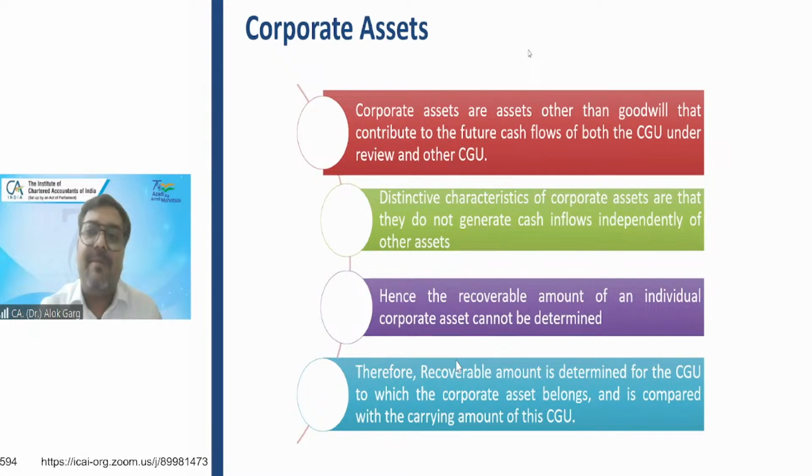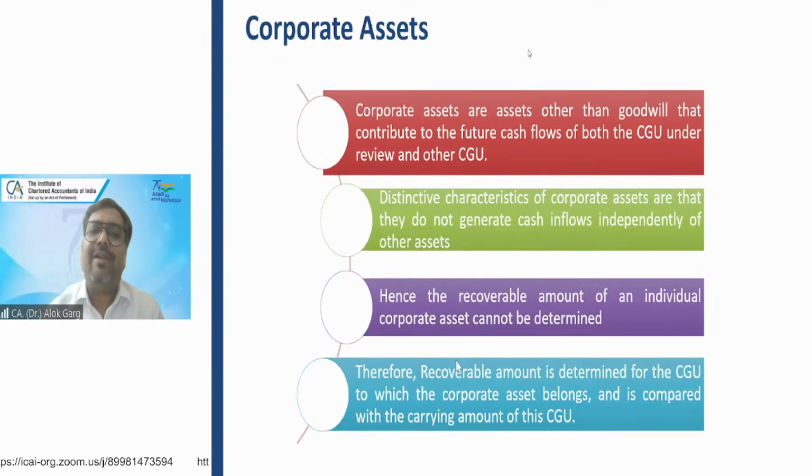In the factory building, the production is going on, right? And there should be cash flows. But in office building, the admin work is going on. The finance department is putting the accounting entry, preparing MIS, sitting in cubicles, right? So it is more like an administrative office, corporate office.